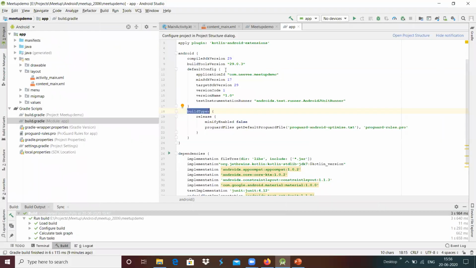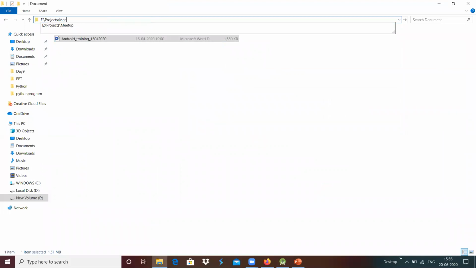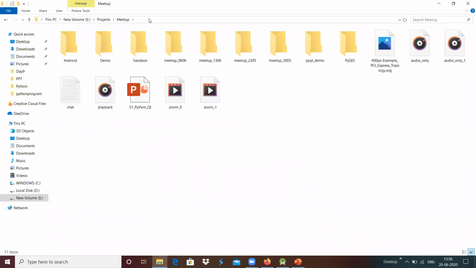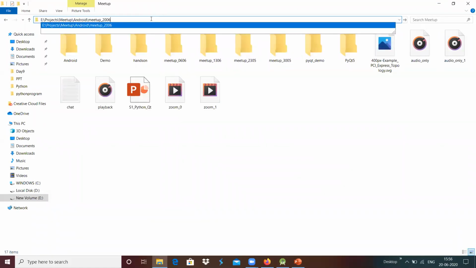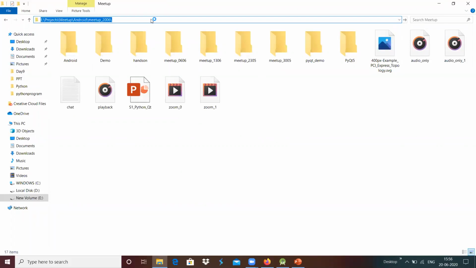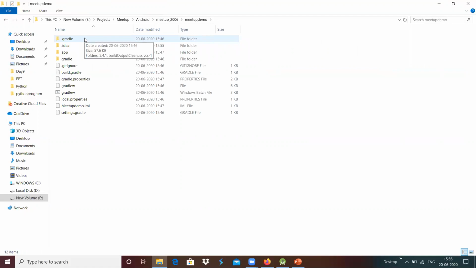For example, if suppose we see this directory structure over here, maybe I'm going to use projects, meetup, and then we have Android meetup 2006, and this is the one we have the demo for over here.